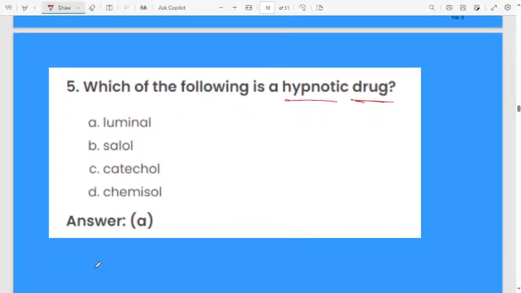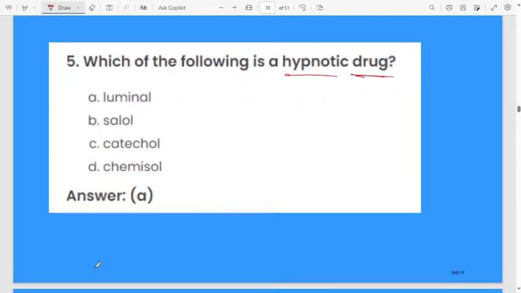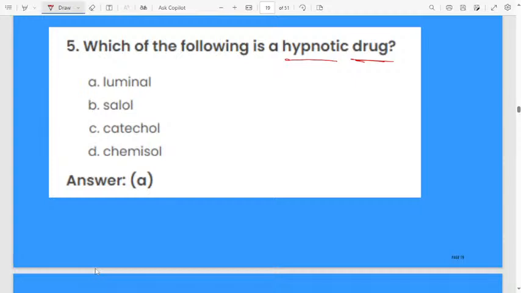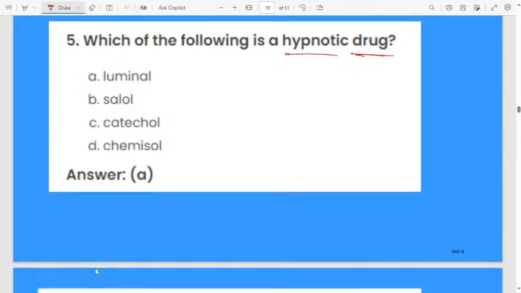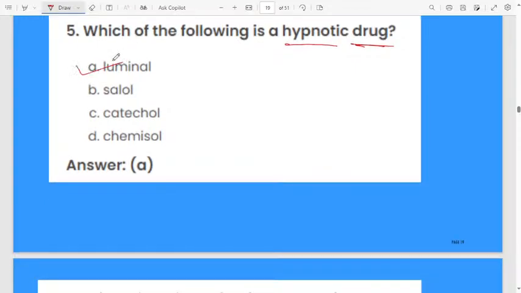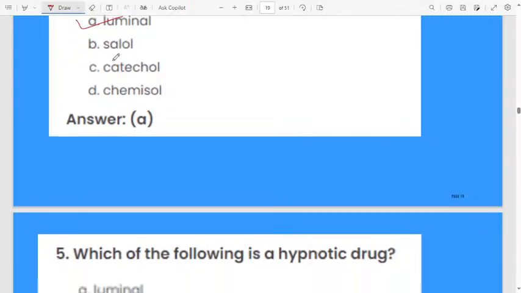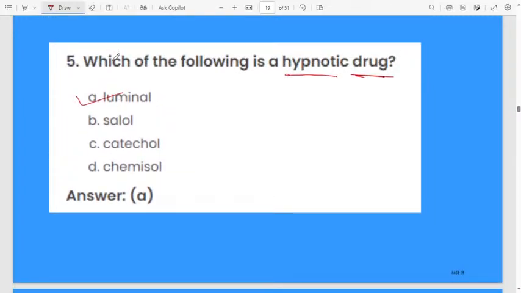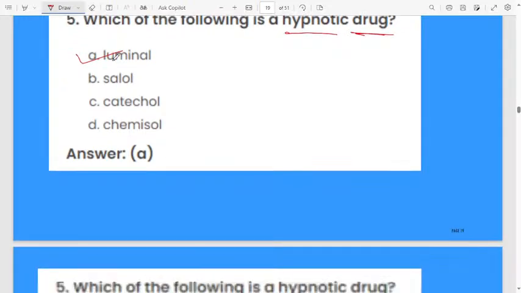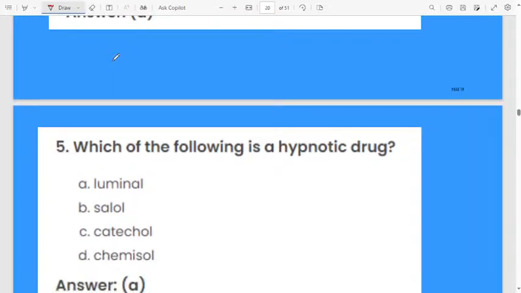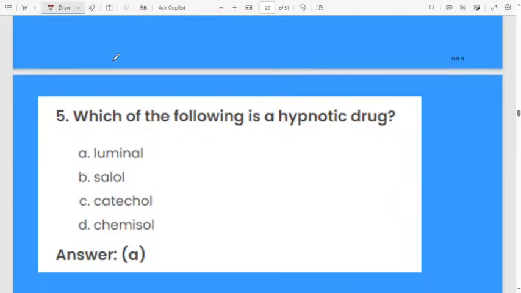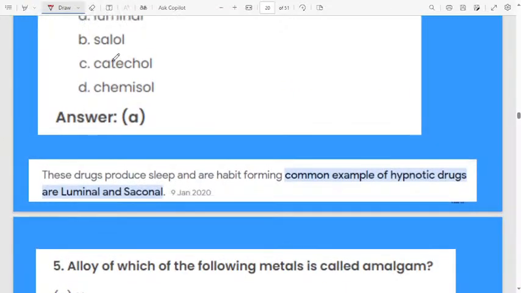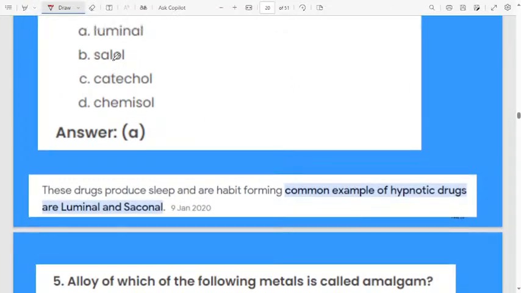Which one is a hypnotic drug? Option A, luminal. What is meant by a hypnotic drug? Remember, I don't know more information about this one. The hypnotic drug is luminal. That much remember. These drugs produce sleep and are habit forming.